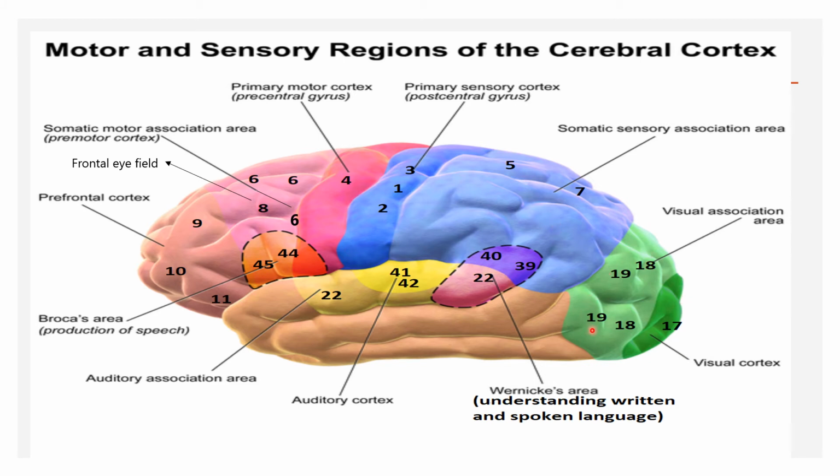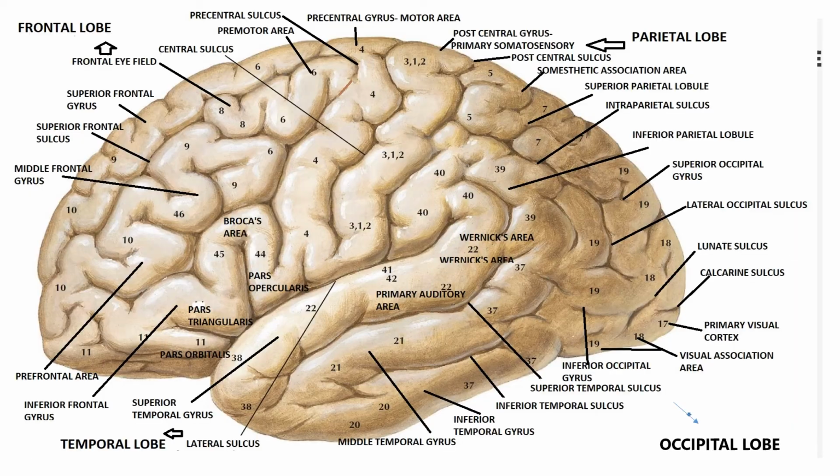Now the last lobe is the occipital lobe, where area 17 is the primary visual area for appreciation of vision, and it also helps in appreciation of color, shape, and size of the object. Areas 18 and 19 are visual association areas, where integration of all the visual impulses occurs. This is a picture of the superior lateral surface of the cerebral hemisphere showing all the cortical areas with their numbers, and even the important areas are named here.